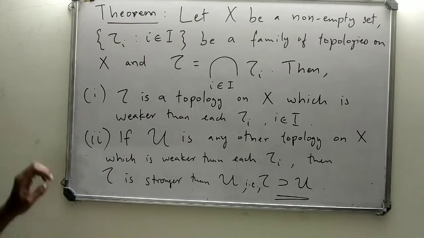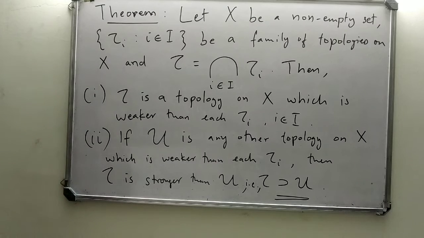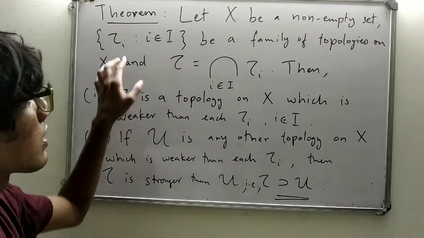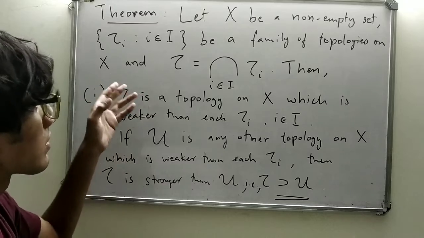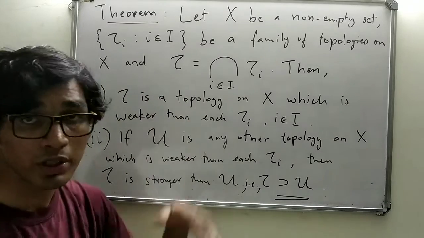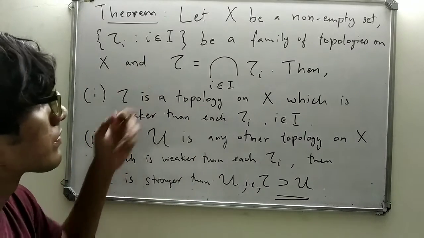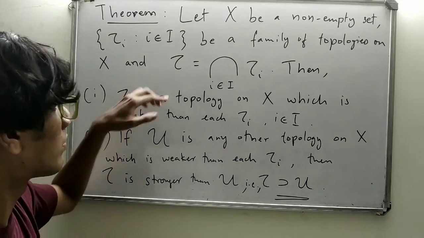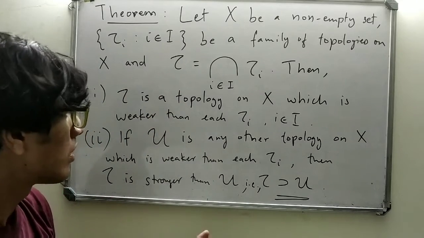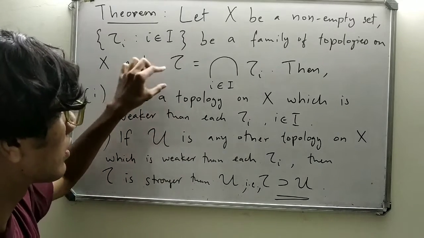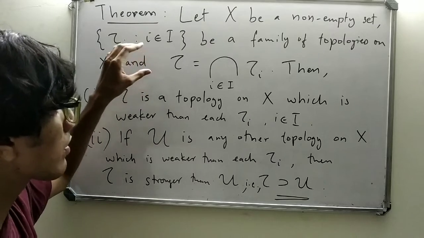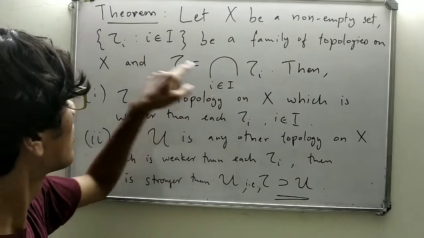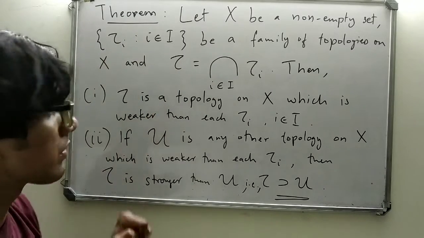So the theorem says that if X is a non-empty set and we have a family of topologies τi, for i in I, on X, and we define τ to be their intersection, then this intersection will be a topology on X, and it will be weaker than each member of this family.